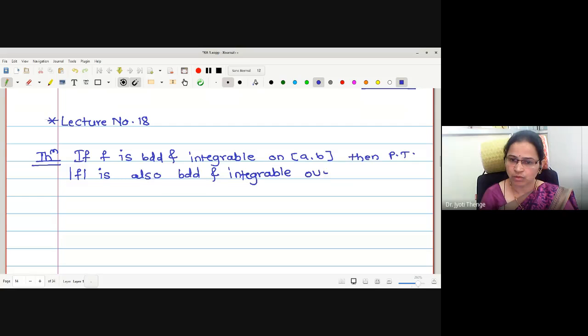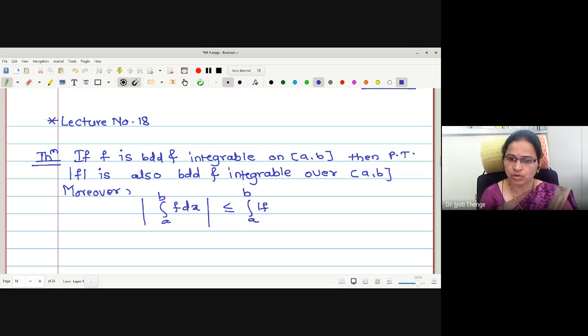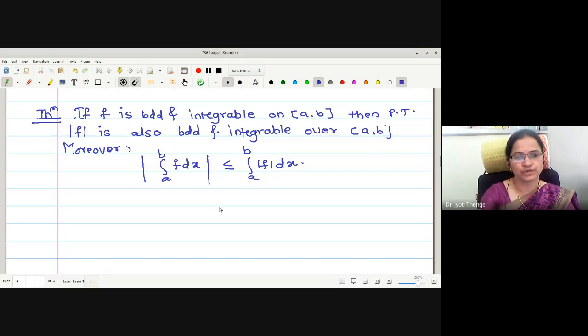over the closed interval ab. Moreover, what we want to prove is that the modulus of the integration a to b of f dx is less than or equal to the integration a to b of mod f dx. This is what we want to prove.